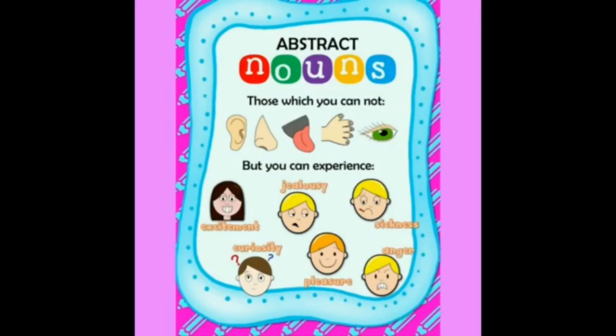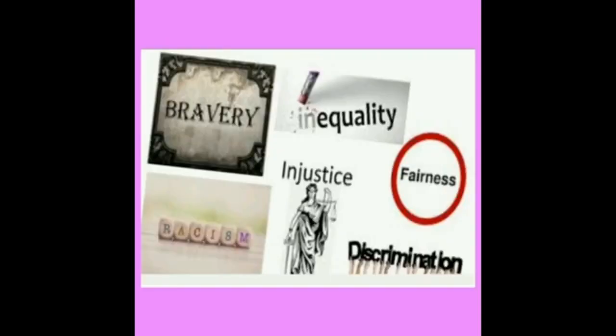We cannot see, touch, smell, taste, or hear these nouns. We can identify them through our experience. Here are some more nouns which we can experience: bravery, racism, inequality, injustice, fairness, discrimination. These nouns are called abstract nouns.